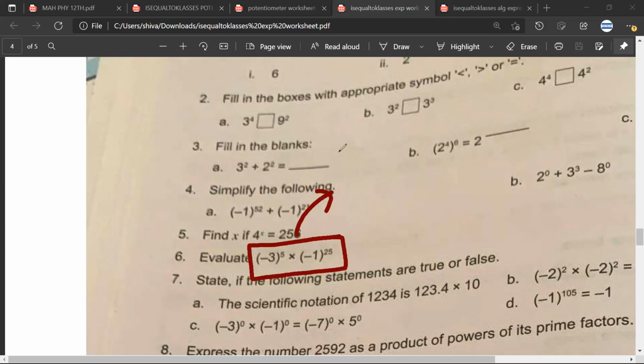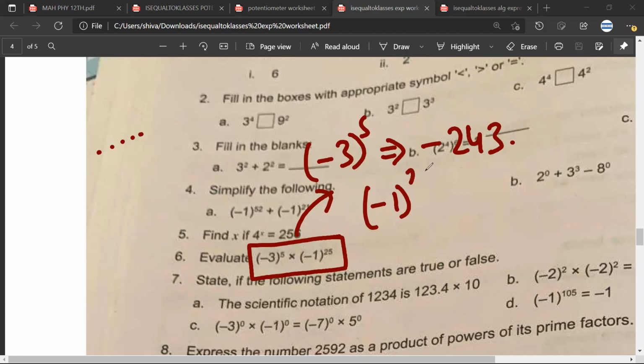Okay. Let us take another example. Here, minus 3 raised to power 5. Mr. Satya, what would be the sign? Will it be positive or negative? Negative. So it will be 3, 9, 27, 81, 243. I'm giving you the answer. The answer is minus 243. And then there is minus 1 raised to power 25. Mr. Satya, what would be the answer? Minus 1.